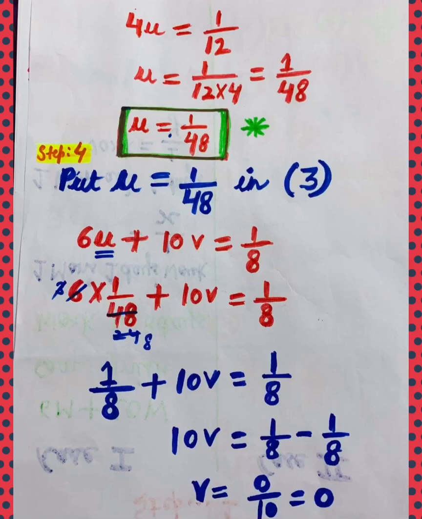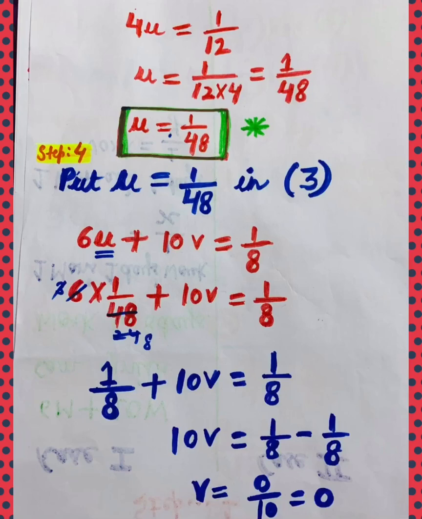I would replace u by 1 by 48 in next step, plus 10v is equal to 1 by 8. 6 and 48 will be cancelled and I will get 1 by 8 plus 10v is equal to 1 by 8. In the next step, 1 by 8 will be shifted to right hand side and converted into negative 1 by 8. I will get in the next step 10v is equal to 0